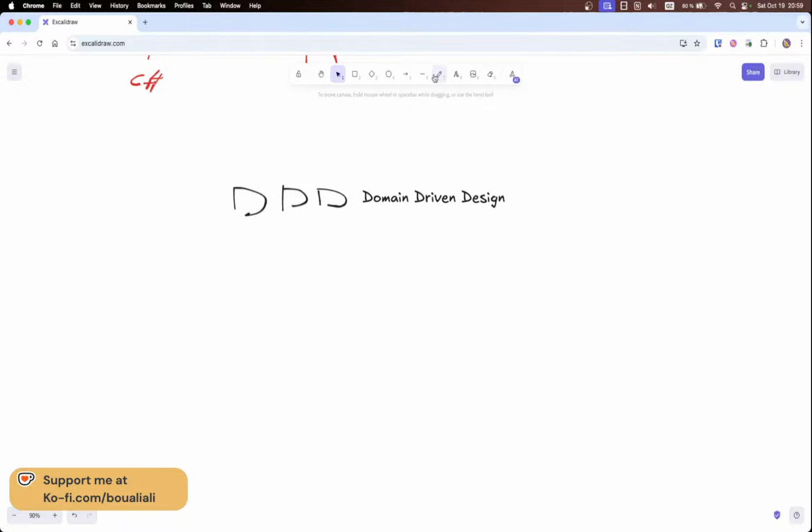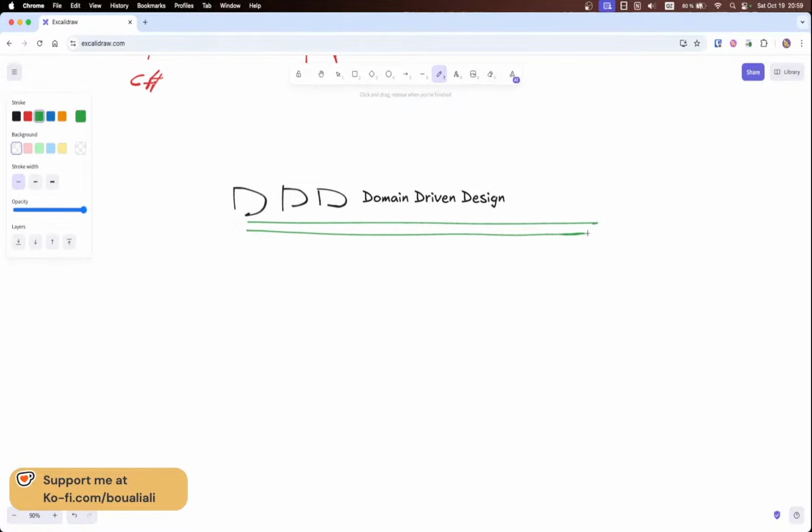I will not go really deep into that, because domain driven design is a whole area of discussion. But I will talk to you about a few things you need to consider when you want to apply domain driven design, and why you need to apply it.